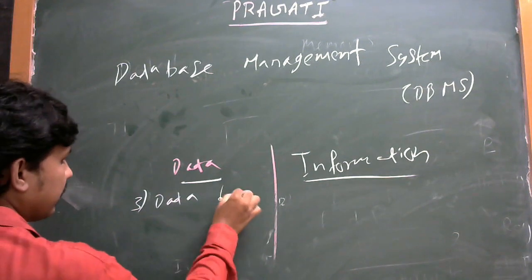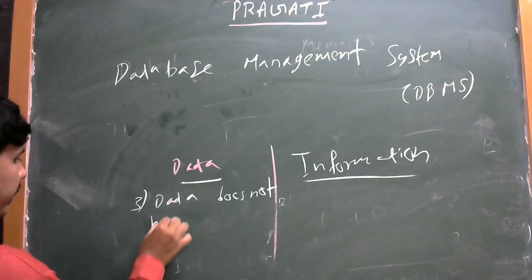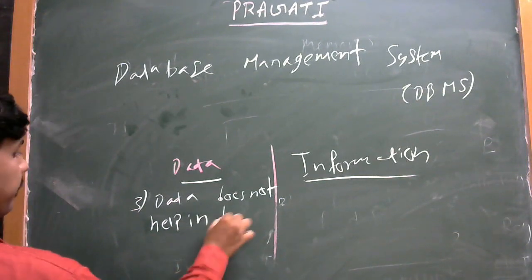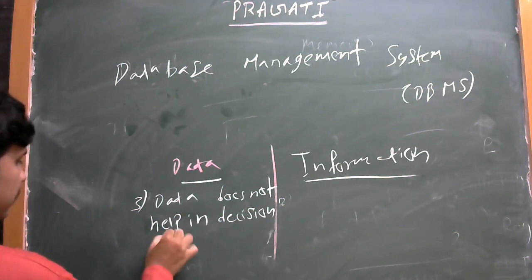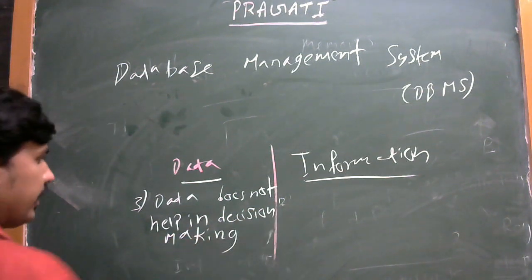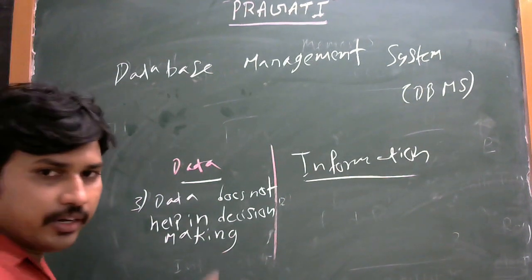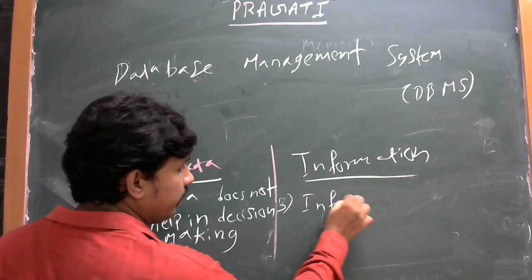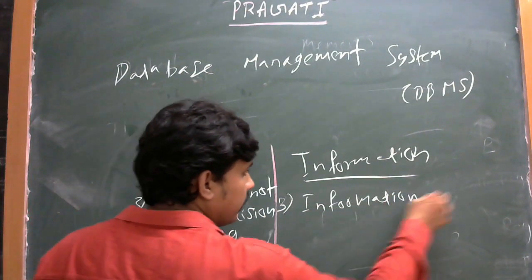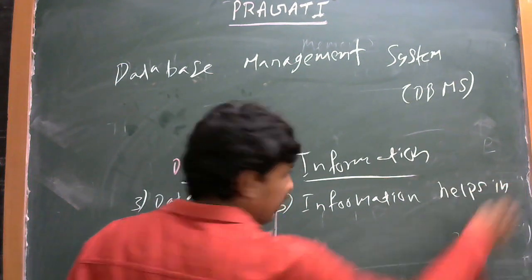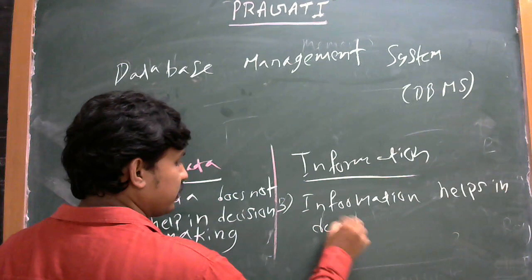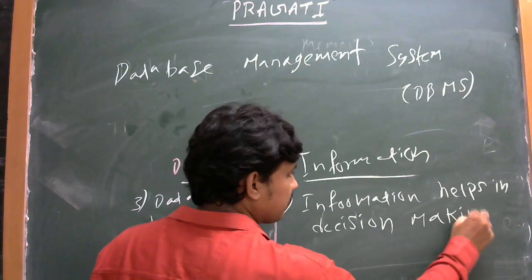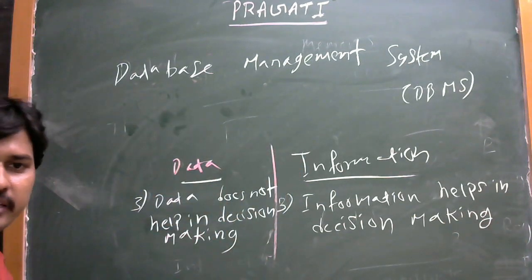Data does not help in decision making. Information helps in decision making.